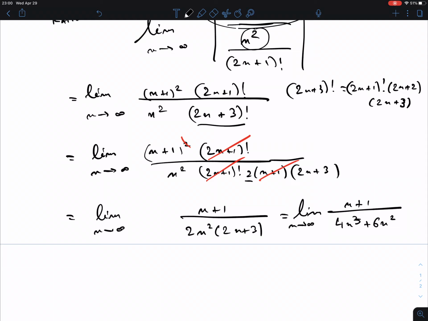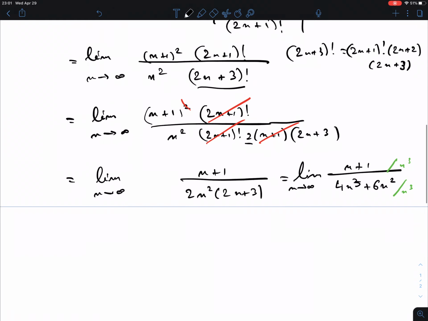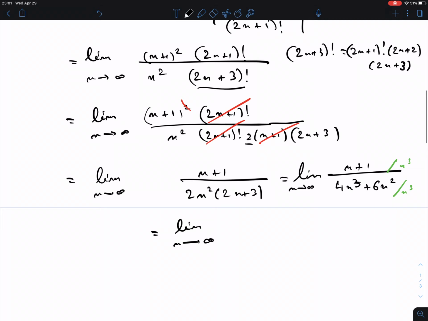And so this is a limit of a rational function, and the way that we do this is by dividing top and bottom by the highest degree. Now we take the highest degree. That would be n cubed. And then look what we get. Okay, so we get limit n going to infinity. So I have to divide this whole thing by n cubed. So n divided by n cubed is 1 over n squared, and then I have a 1 over n cubed there. Then dividing this here, that will be a 4 plus 6 over n.